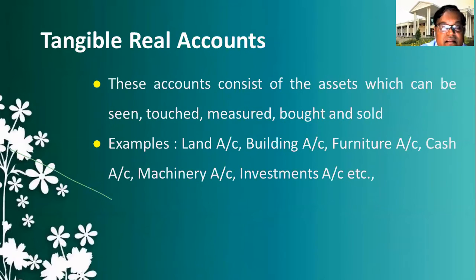The physical materials, the physical existence which can be seen and touched and measured in terms of money and also bought and sold in the business are considered tangible real accounts, like land account, building account, furniture account, cash account, machinery account, investment account. These are all considered tangible real accounts.